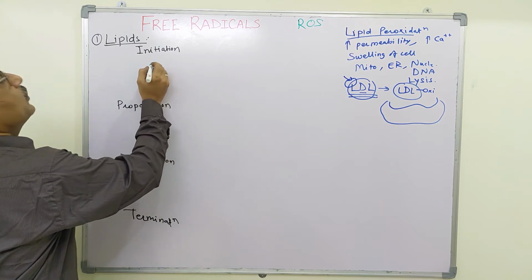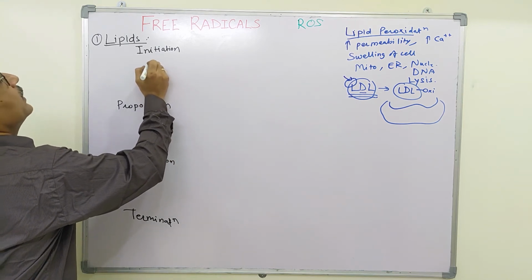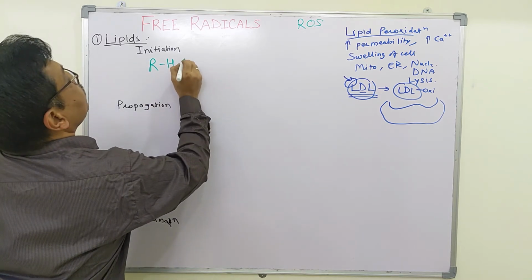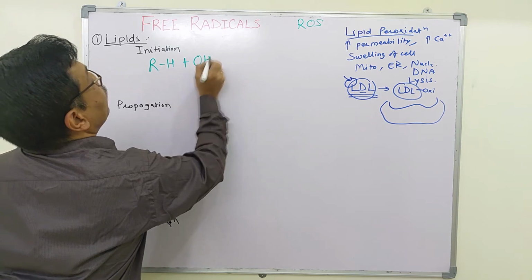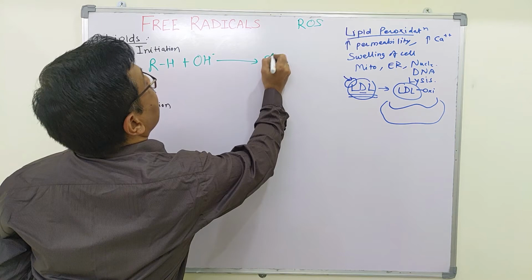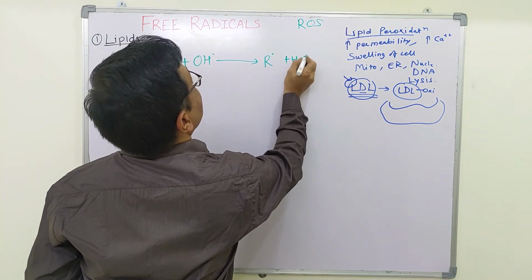To initiate the process of free radical synthesis in lipids, see, this is a lipid molecule. It is attacked by a hydroxyl radical. It will form a lipid radical and a water molecule.